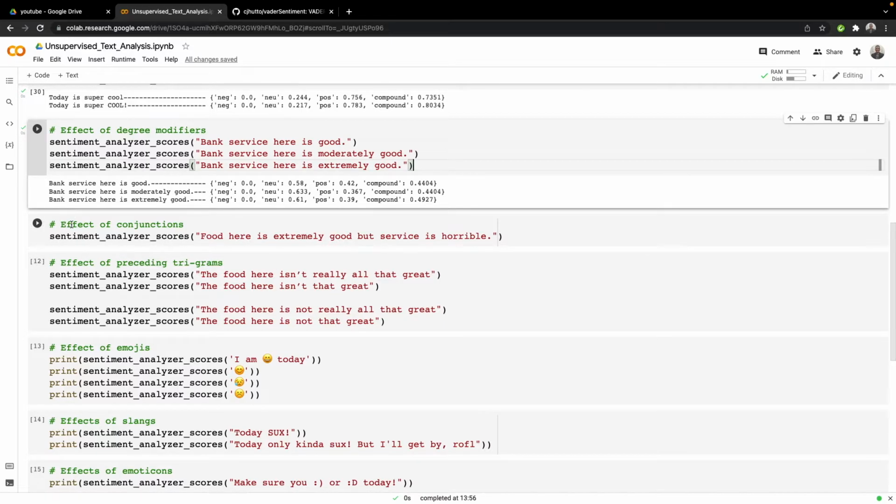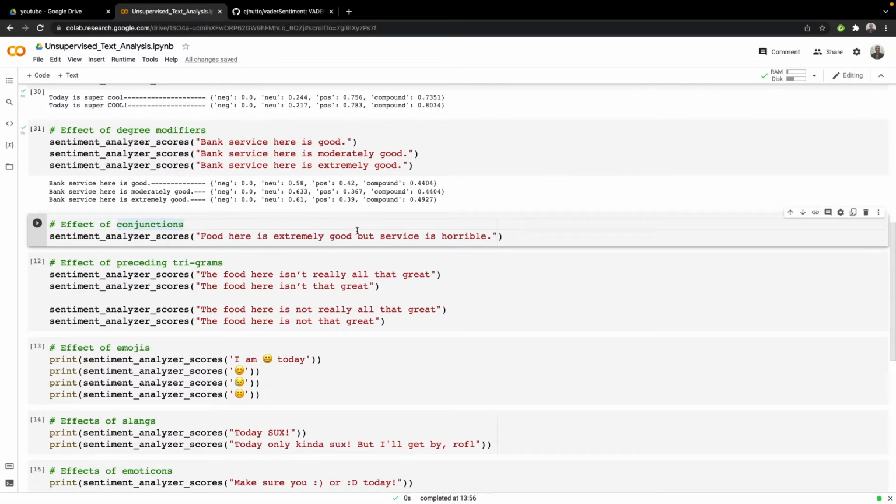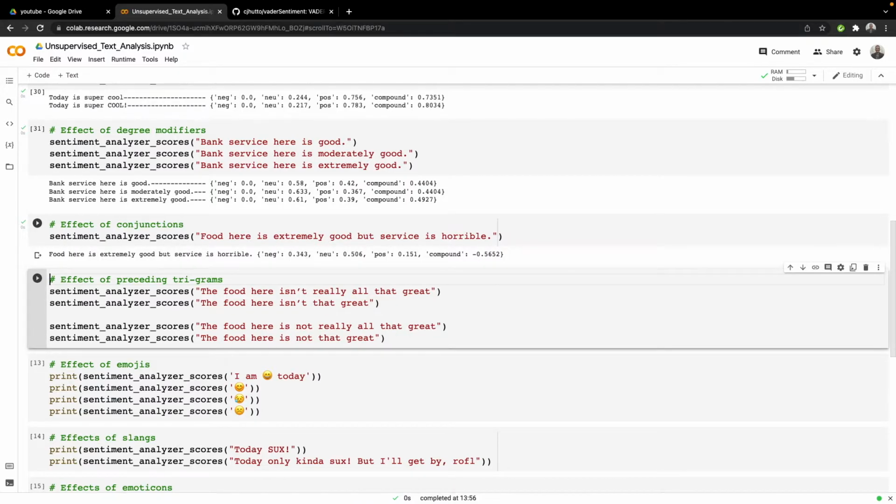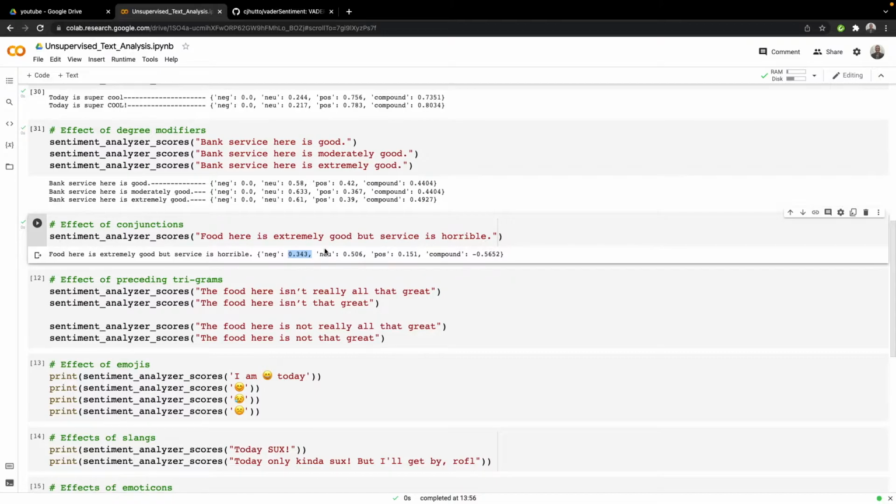Now let's see the effect of conjunctions. Conjunctions are words like but. Here you see the sentence: food here is extremely good, but the service is horrible. The first part of the sentence shows a positive emotion, but once the conjunction is added, it might go towards the negative side too. So let's see the effect of this one. Here you see that we get some part as negative too, because we are using a conjunction like but.